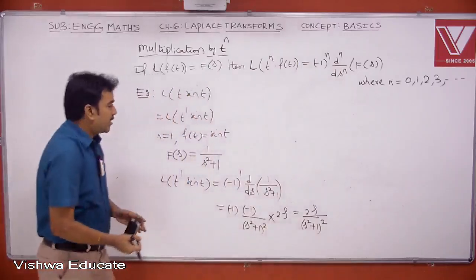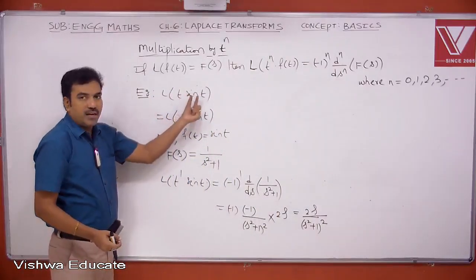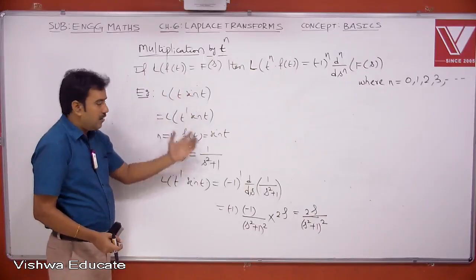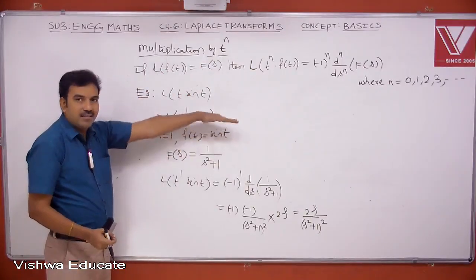Like this you can get the Laplace of t square sin t, t square cos t, t power 4 cos 2t, like this. So note this point followed by this example.